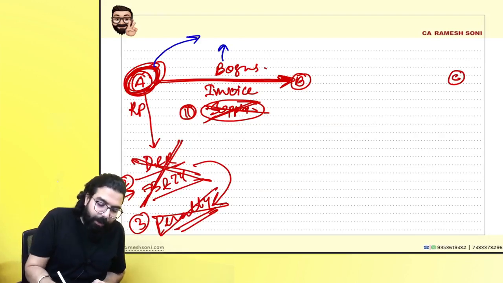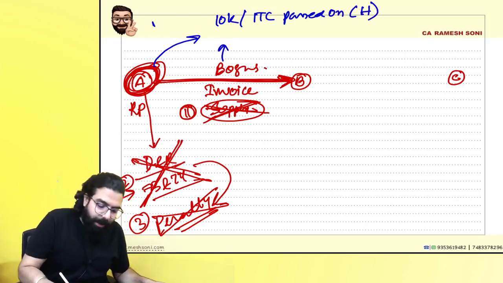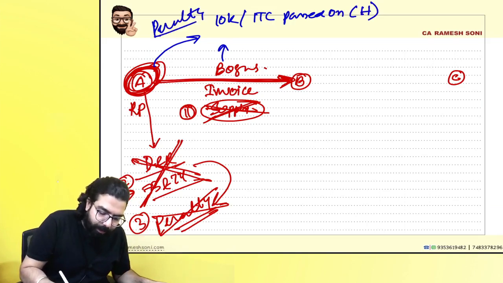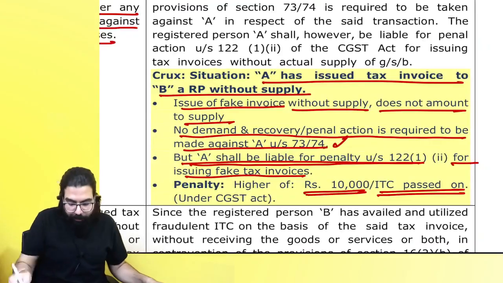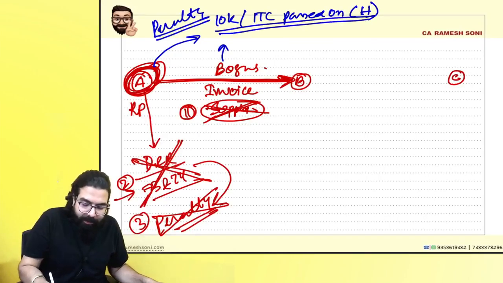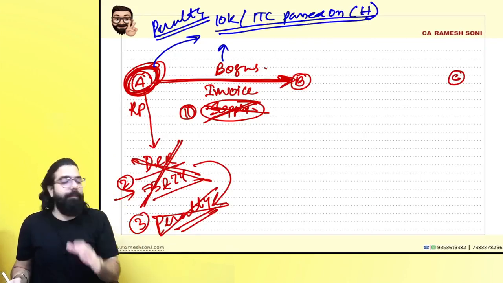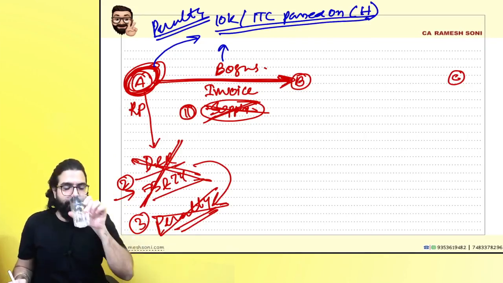It will be 10,000 or the ITC which you have passed on, whichever is higher, that much amount of penalty will be payable. Only that one you have to remember, that he will be liable to a penalty. That's what they have told us: higher of 10,000 or ITC passed on. This is under the CGST Act, and a similar amount under the SGST Act. I want a heads up from everyone. Are we all 100% clear with this point?